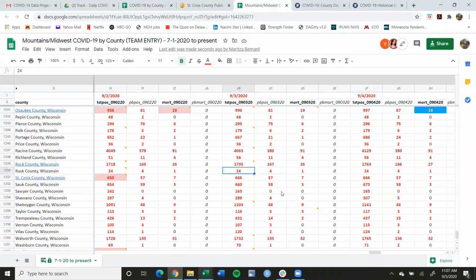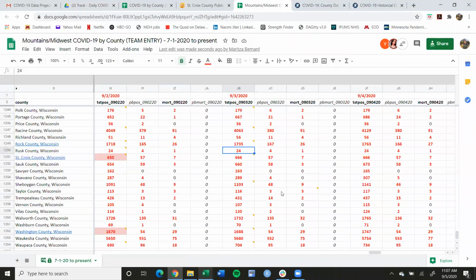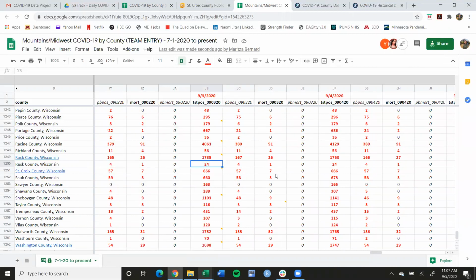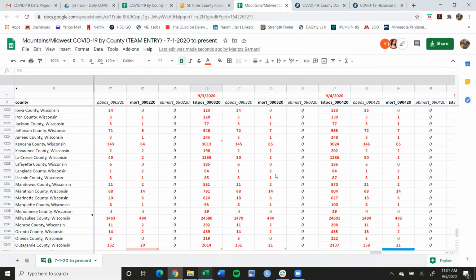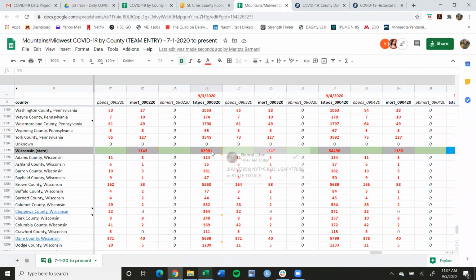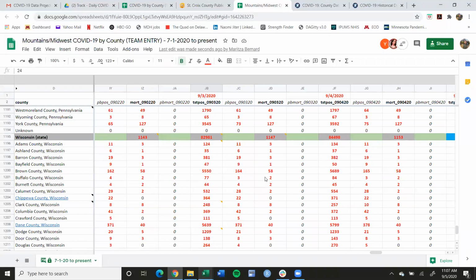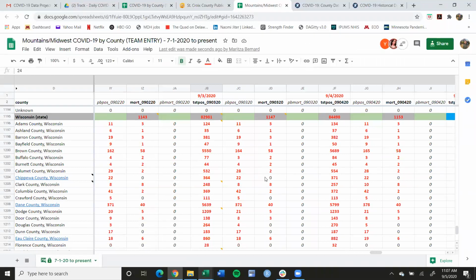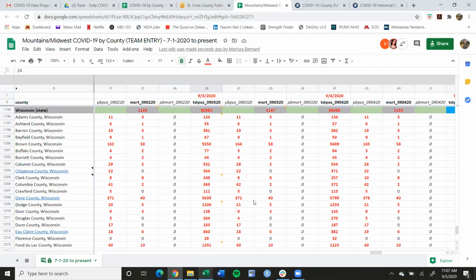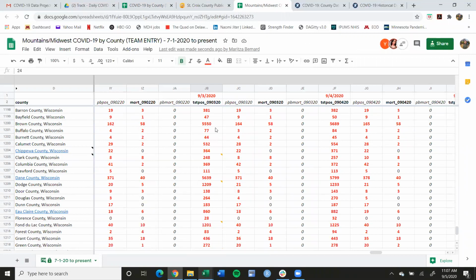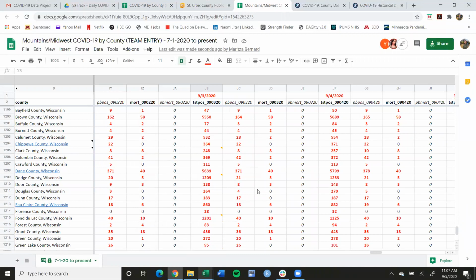Once you look through all of the comments, make sure you address the major trend breaks, the major ones, and then if you have time, get to the minor ones. Once you've looked through everything, it is generally a good idea to check the state totals. If they're really different, that could indicate that there might be an error. Another thing you want to look for is if there are a lot more discrepancies than normal within your state. Both a different state total and more discrepancies than usual could indicate that there may have been an issue in data entry.